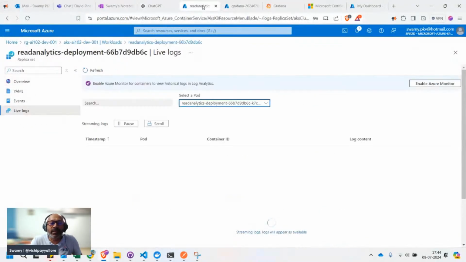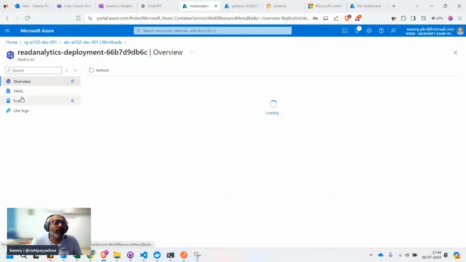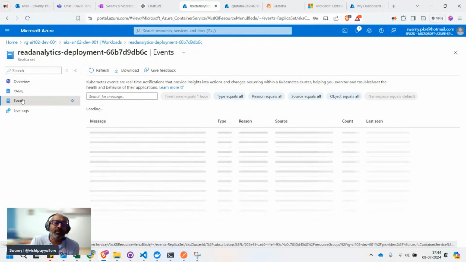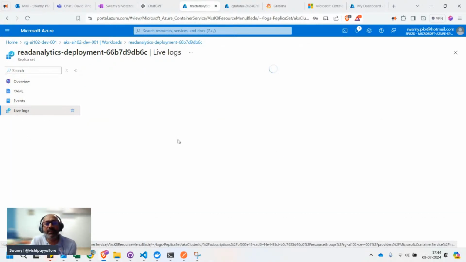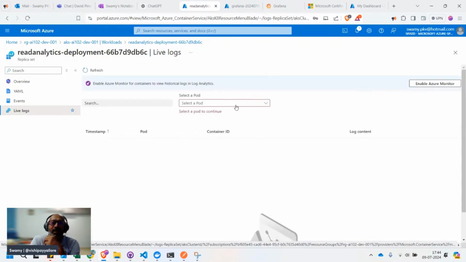But let's stick to the game plan. Oh geez, it's taking this much time. Come on. So we'll see these events. No, not events, we want to see these logs. Let's wait a minute.